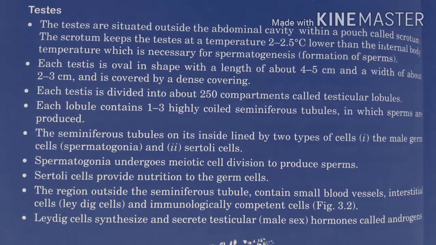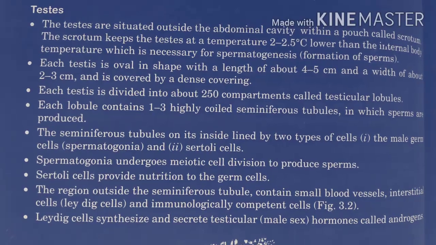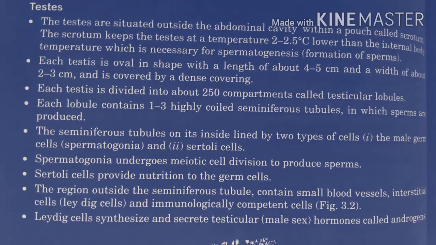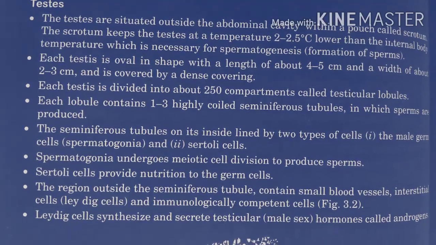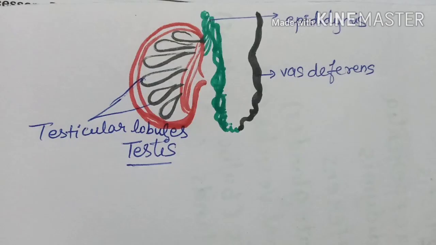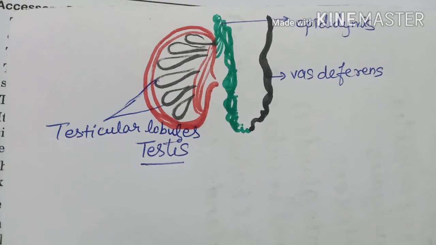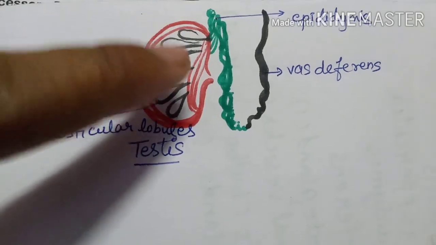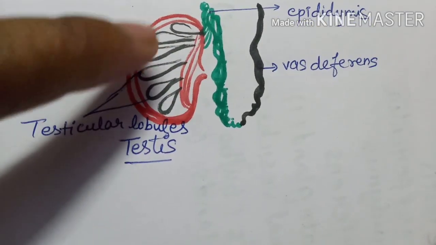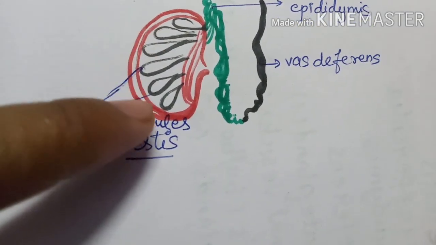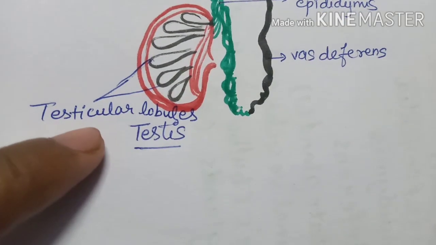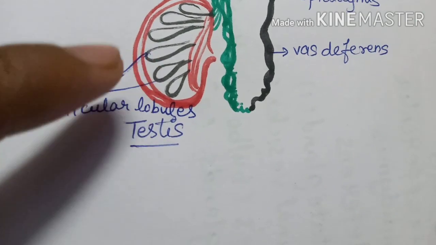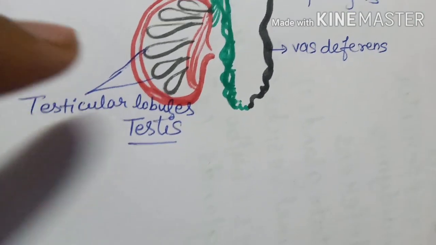Now the fourth point: each testis is divided into about 250 compartments called the testicular lobules. See the diagram for you to better understand. This is the diagram of the testis. In the testis there are 250 compartments, known as the testicular lobules. Inside these testicular lobules are the seminiferous tubules, 1 to 3 in each.